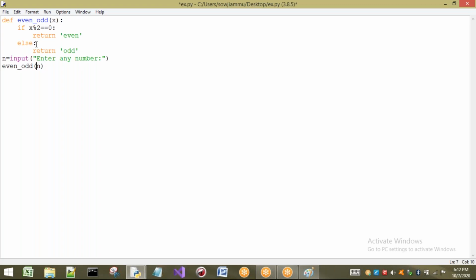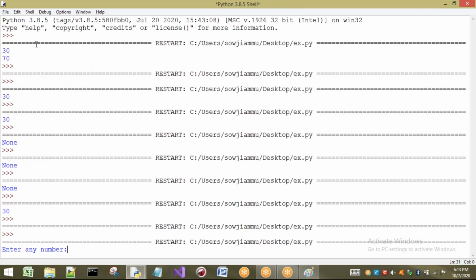Now here I just want to print this one: print of even_odd of n. Now one more point I want to write here, that is print of, this will not be printed. Let us see whether it is printed or not. Let us check once.